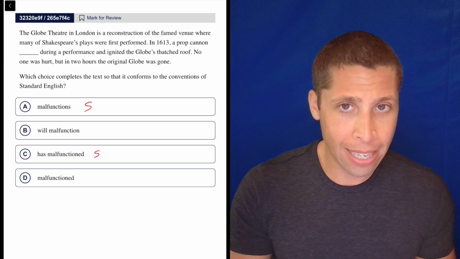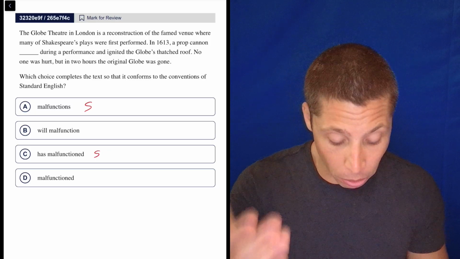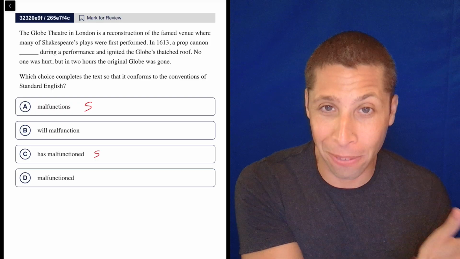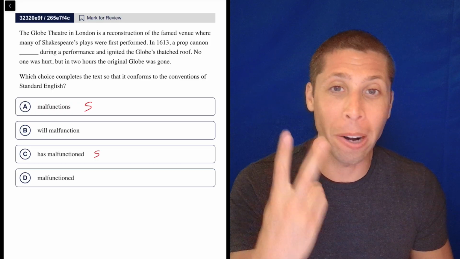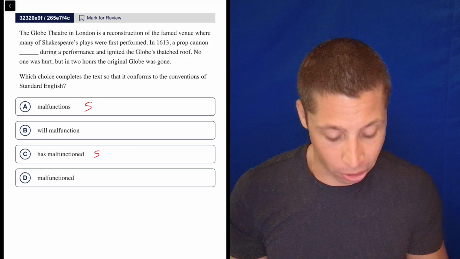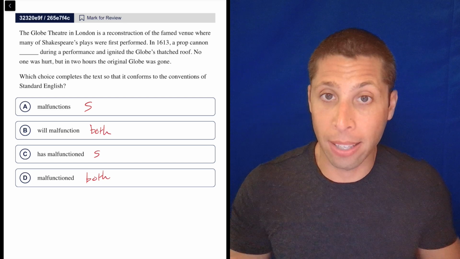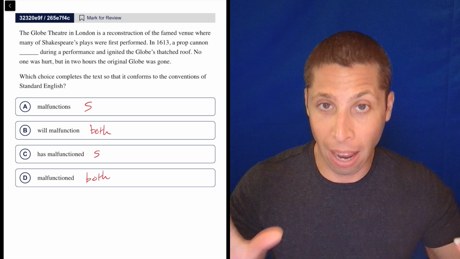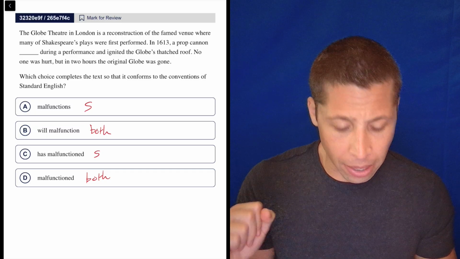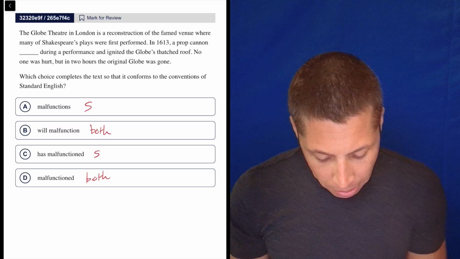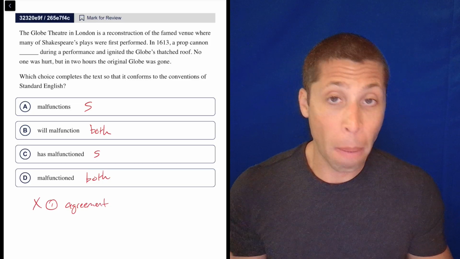Will malfunction is not a verb form that takes this property of being singular or plural. It doesn't matter, right? He will malfunction, or the robot will malfunction, or the robots will malfunction. It doesn't matter whether it's one robot or multiple. We're still going to say will malfunction. So this is a verb form that's both. And to be clear, I would not be making sentences to test that out. I know that because of memory. I've memorized that both B and D, the future tense and the past tense, are not going to take this property of singular or plural. So that means my first verb rule, verb agreement, probably doesn't apply.